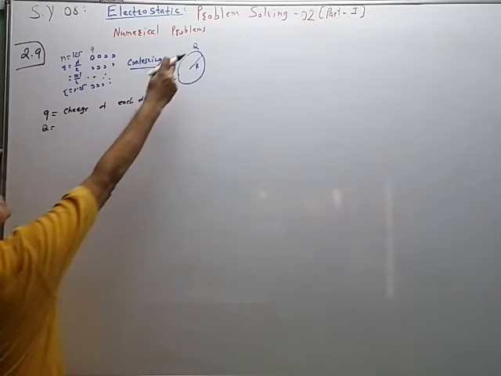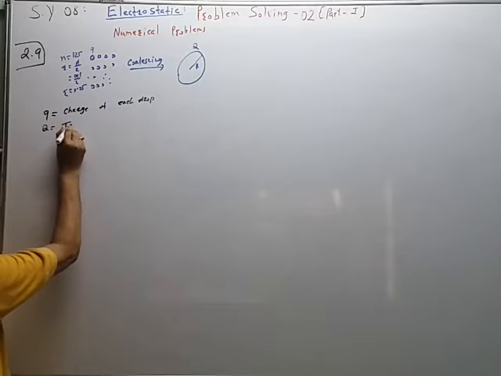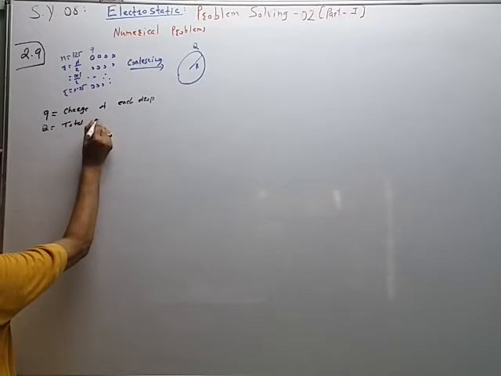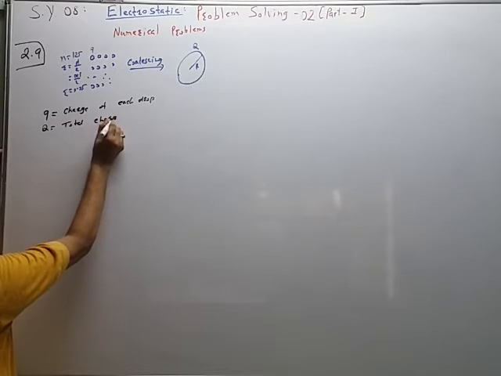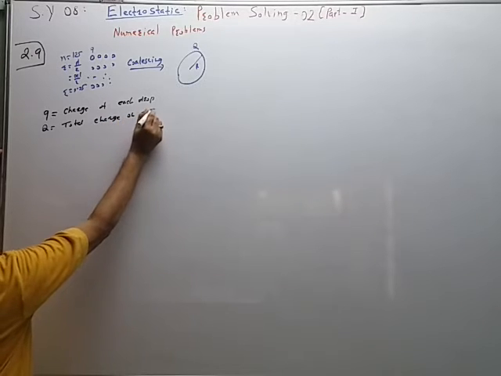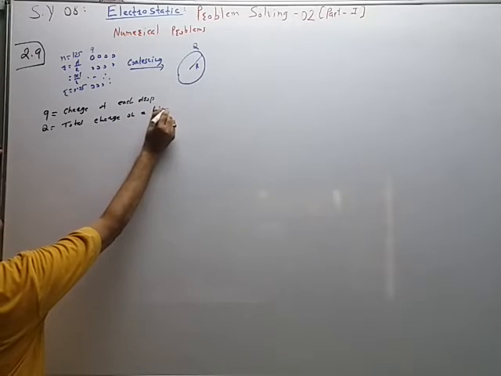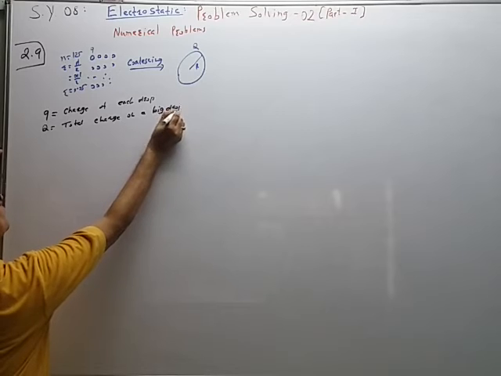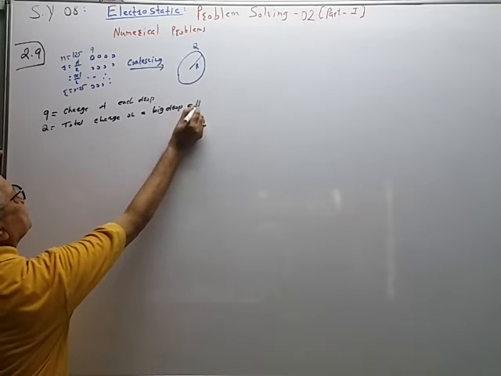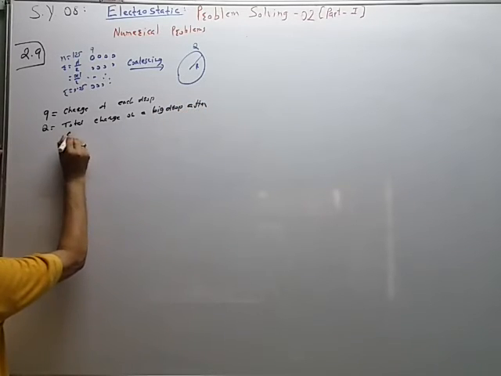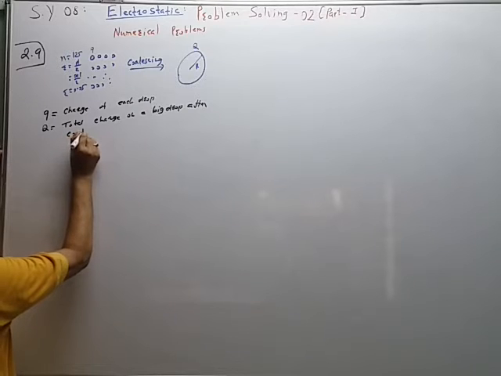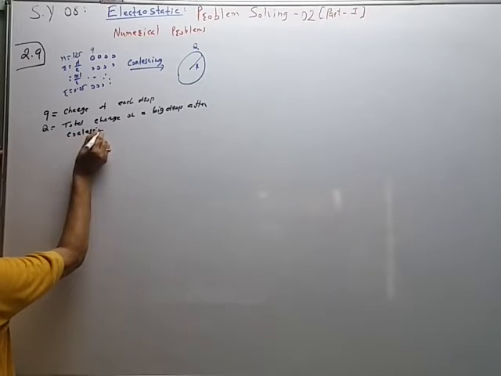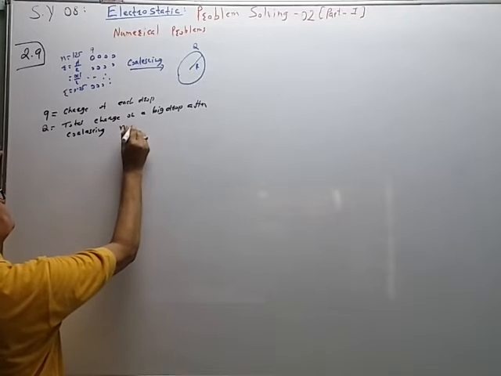Capital Q is equal to total charge on a big drop after coalescing of N droplets.